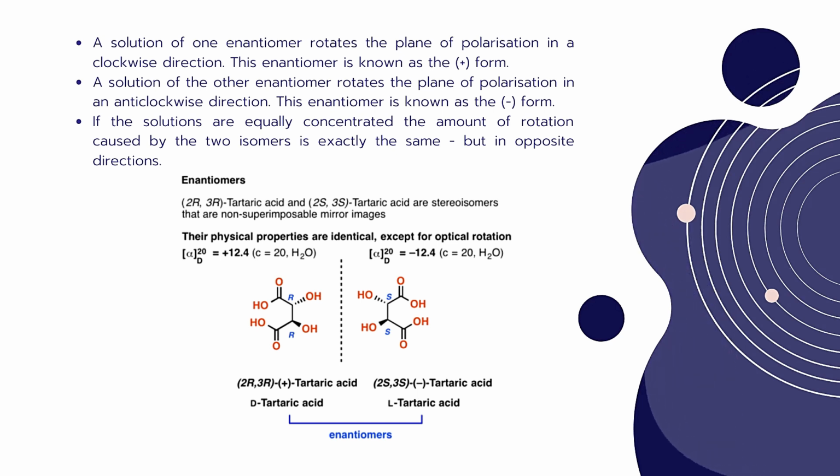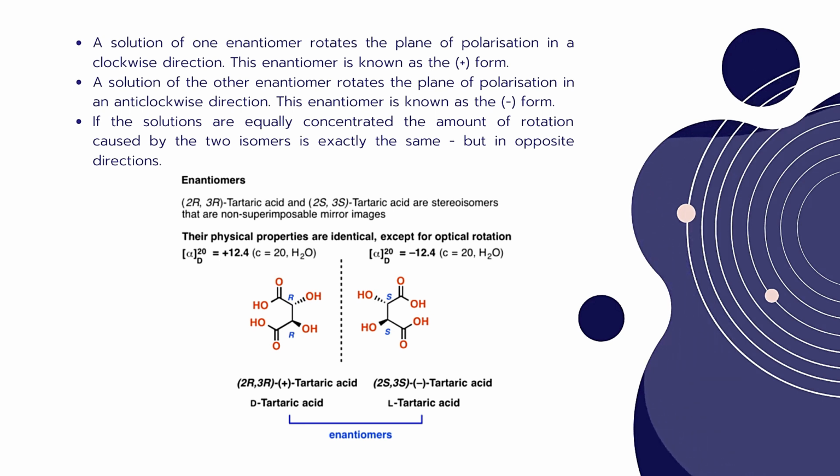A solution of one enantiomer rotates the plane of polarization in a clockwise direction. This enantiomer is known as the positive form, the plus form. When a solution of it is kept in a polarimeter, it rotates the plane polarized light clockwise. A solution of the other enantiomer rotates the plane of polarization in an anti-clockwise direction. This is known as the negative form of the enantiomer.